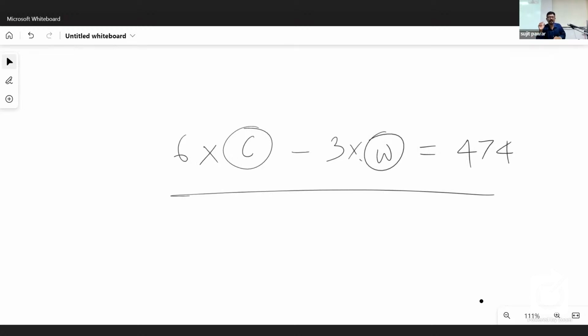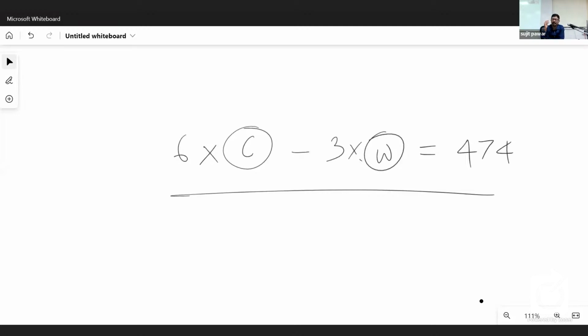Now listen. How many questions are there in all in that exam? 100. So maximum marks in that exam is 100 into 6, 600 marks. Now that candidate has got 474 marks. So how many marks is he short of 600? 600 minus 474 is 126, as all of you know.